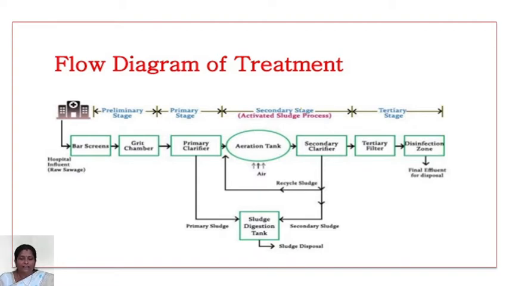In the primary stage, the main process is the primary clarifier. A clarifier is a sedimentation tank, called the primary sedimentation tank.